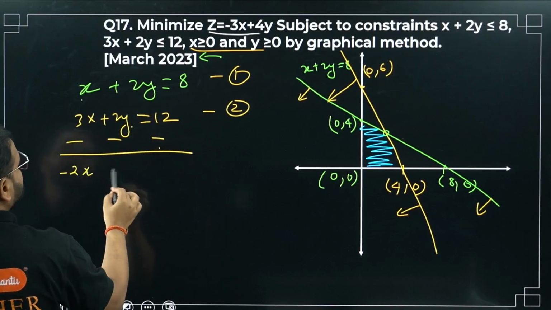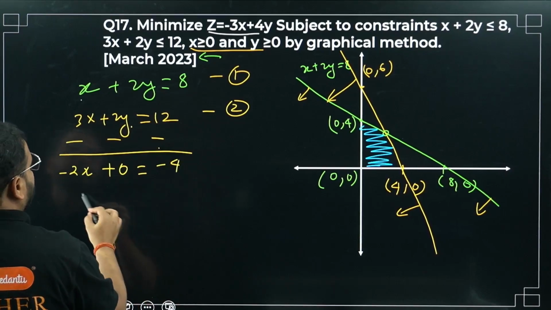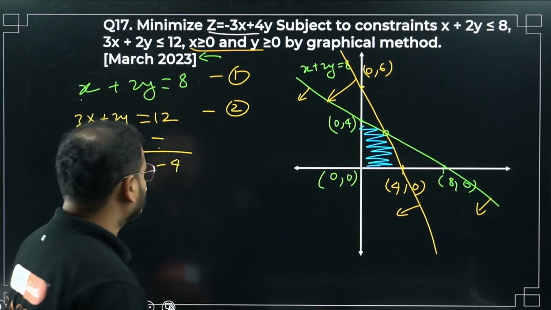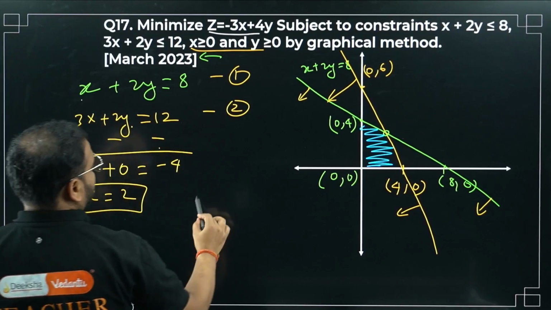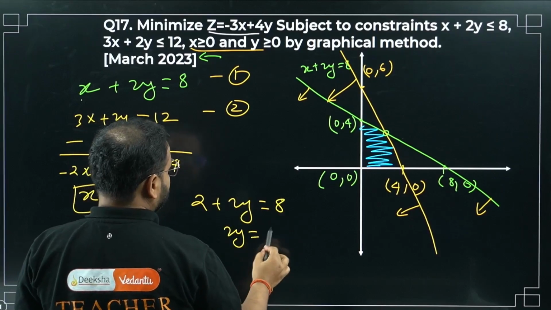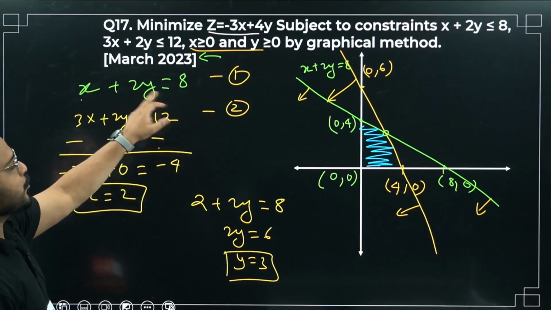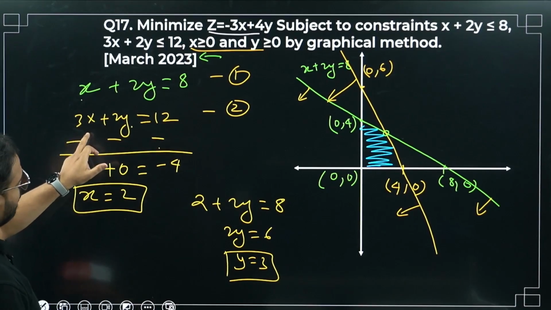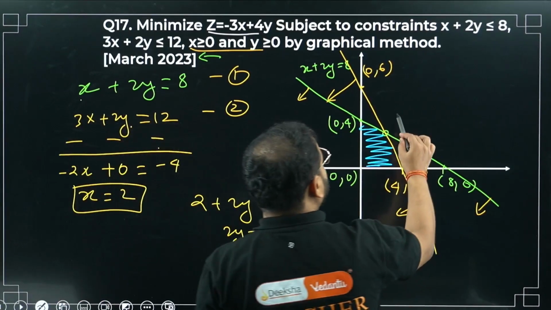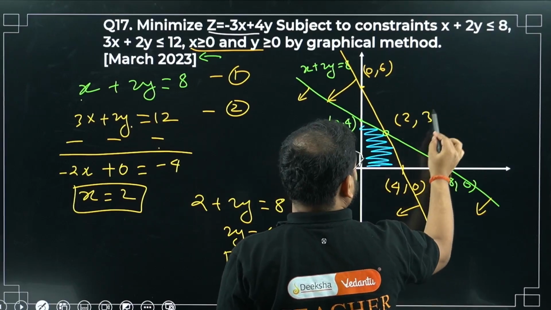2y minus 2y is gone, so plus 0. And 8 minus 12 is minus 4. So minus 2x is minus 4, which means x is 2. Put it in the first one: 2 plus 2y is 8, so 2y is 6, y is 3. Cross check: 2 plus 3 into 2 is 8, and 3 into 2 is 6, 2 into 3 is 6, so 12. Agreed. So x is 2 and y is 3.